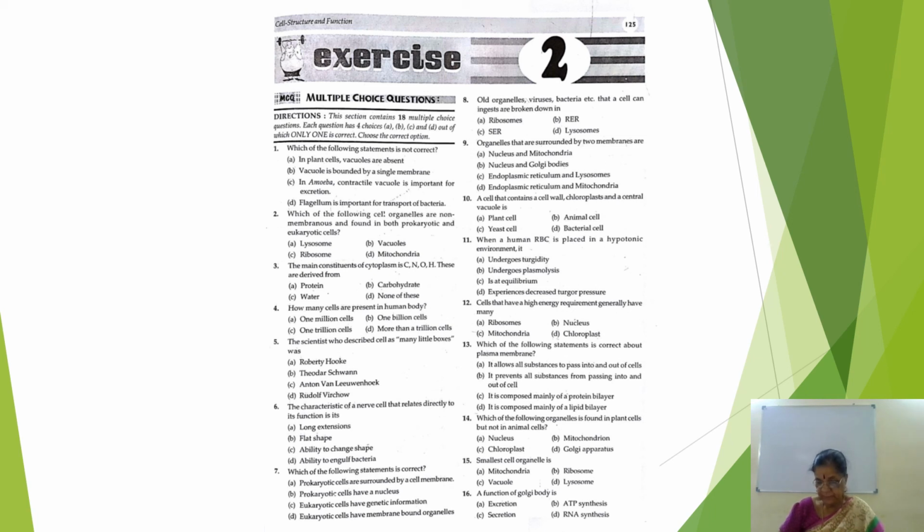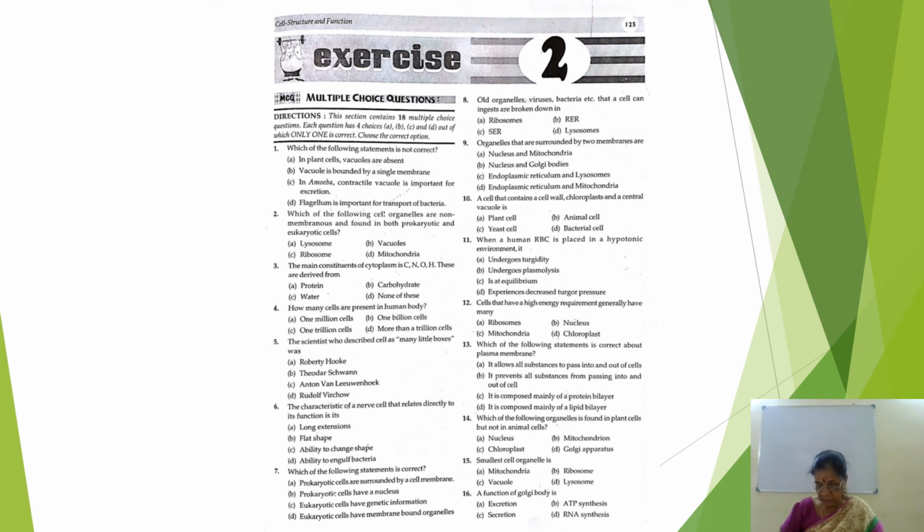D option. Same way, eighth option, lysosome. Ninth, nucleus and mitochondria. 10, plant cell. 11, undergoes turgidity. 12, mitochondria. 13, D option, it is composed mainly of a lipid bilayer.